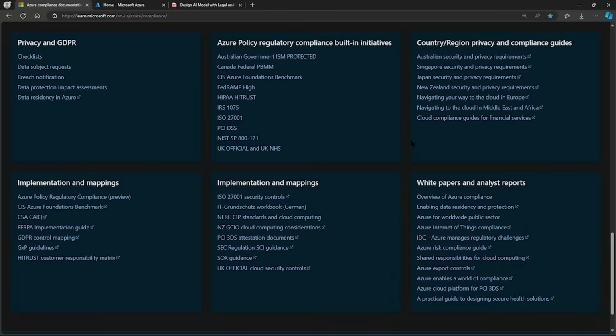The next step, and this is very important, is to integrate compliance into data handling. We need to ensure that data collection processes comply with privacy regulations. This may mean implementing mechanisms for getting user consent. It also means using secure storage solutions and maintaining data integrity. It also means applying anonymization or pseudonymization techniques if required by regulations.